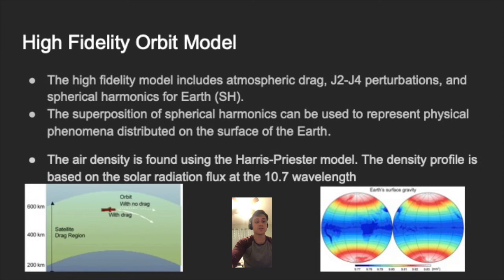Using the reported solar flux data, the approximate sub-model from the Harris-Priester can be used to accurately predict the atmospheric density. One caveat of using the observed data is that there must be data for that day. Therefore, we are modeling missions based off previous days. Now this is all right because based on a solar cycle, one orbit of the Earth and the Sun, the solar flux will be relatively the same because we stay the same distance away from the Sun.